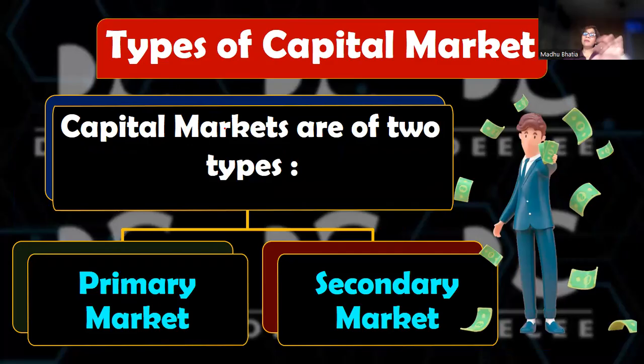Capital market is divided into 2 further categories. And what are those 2 categories? Primary market and secondary market. Primary market is also called the new issue market. Why new issue market? Because it deals with fresh securities, a market where the securities are issued by the companies to the households. So corporates issue the securities directly to the people who want to invest in them. That is why it is called the new issue market. And secondary market is called the market for existing securities. Another popular and common name for secondary market is stock exchange.